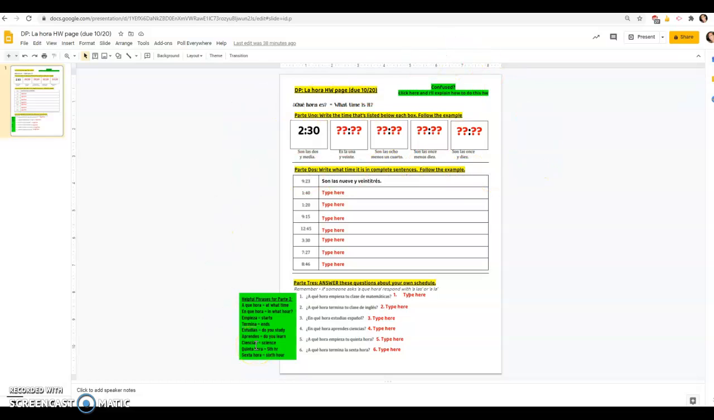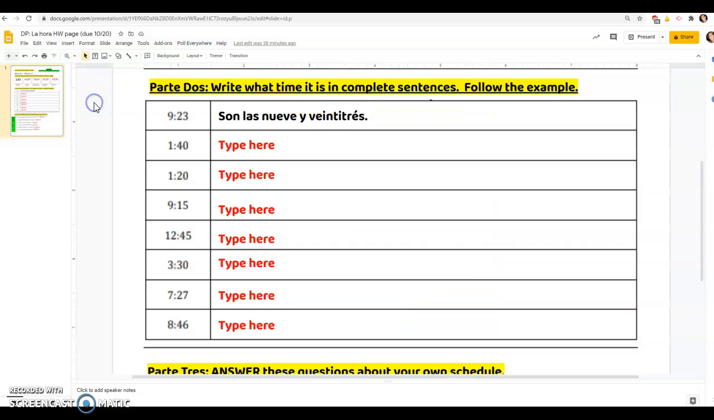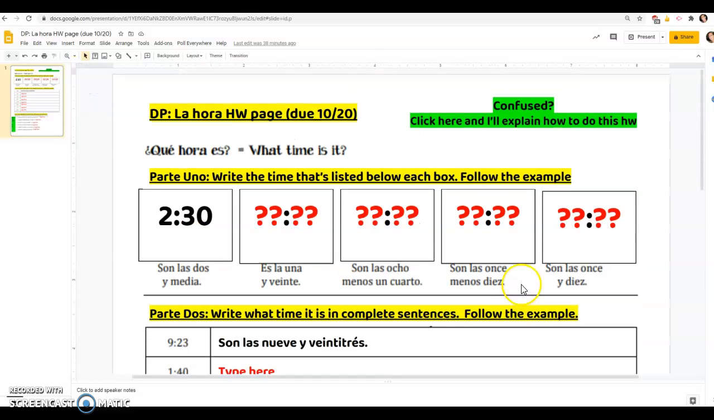And remember, if it's ever too tiny and you have a hard time seeing it, if you go over to the magnifying glass, you can zoom it. I'm going to zoom into 200 because I feel like that is really going to give me a chance to see everything. All right. So, parte uno says, write the time that's listed below each box.